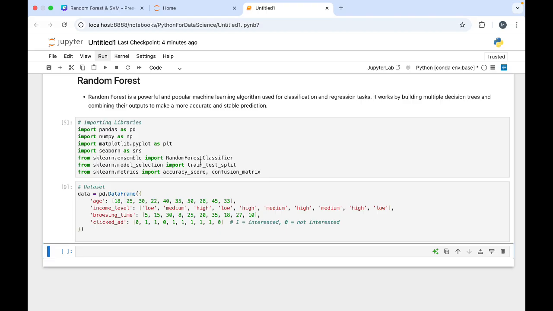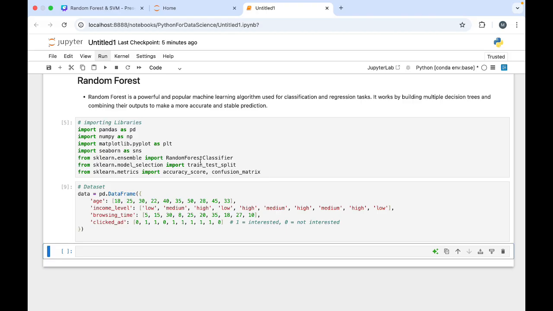What is there in this data? There is age. Any person who is going to purchase a product, we are taking his age. Then his income level, whether low, medium, or high, that we have categorized. Next is browsing time. On a website, if that person is browsing for 5 minutes, 10 minutes, like that, we have taken this browsing time, how much time they took. So we can understand this thing also.